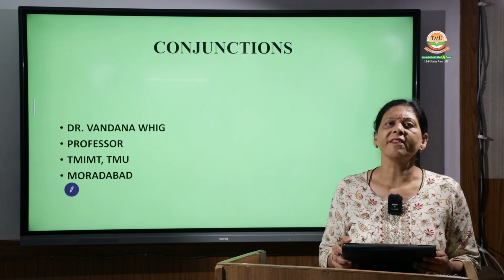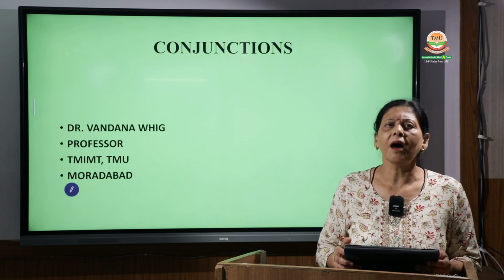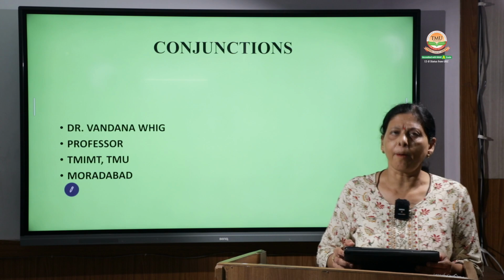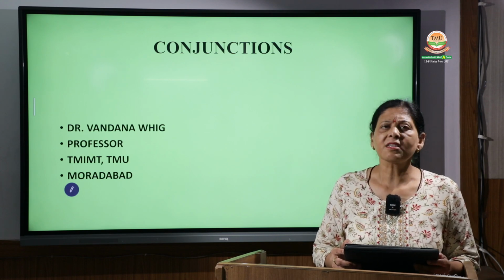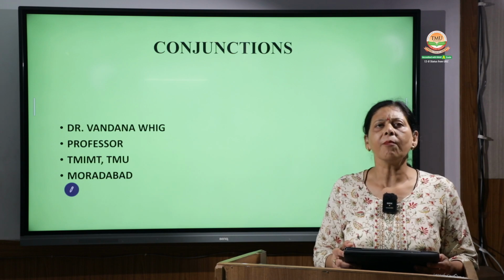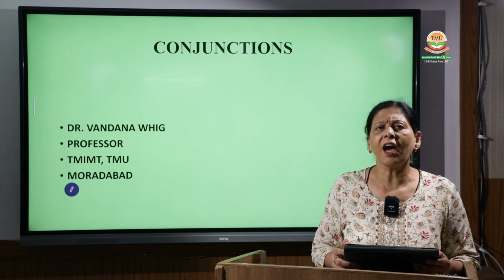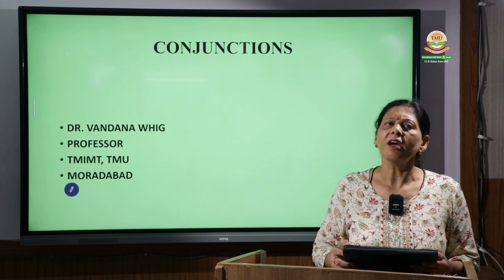Very easy at the beginning for beginners, but a little complex when we use them at a higher level, though not that complex. We can easily master conjunctions once we know what they are.